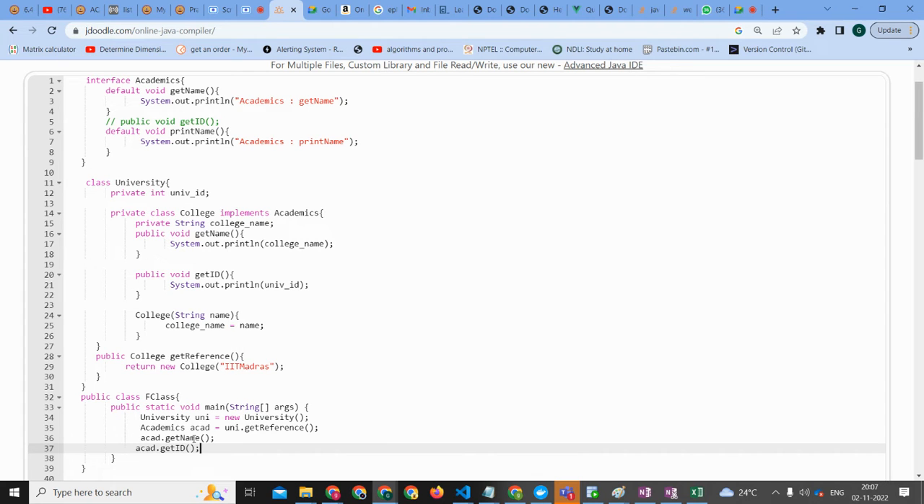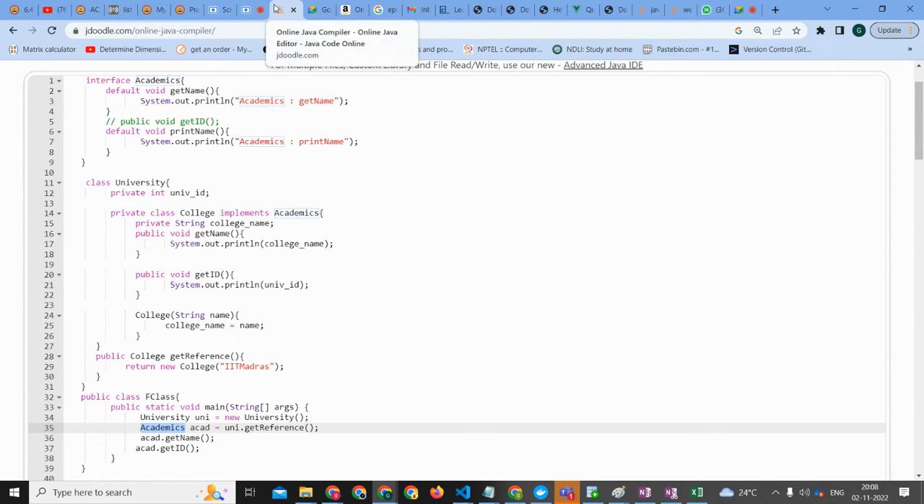But we have get ID here, in line number 20. That's correct. Since it is of type Academics, it has already been converted to Academics. So we don't have access to the get ID method. Because from line number 16 we are getting get name. So why don't we get get ID from line number 20? Because it is not present in Academics. I think he needs to be thought about this a little bit.